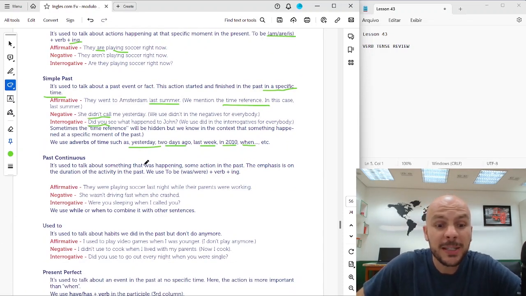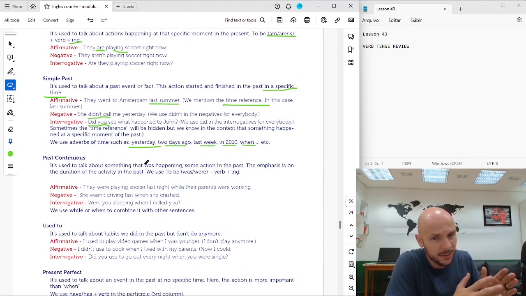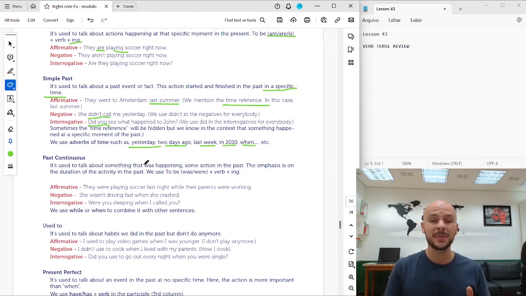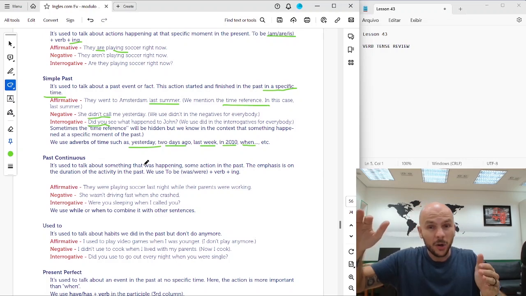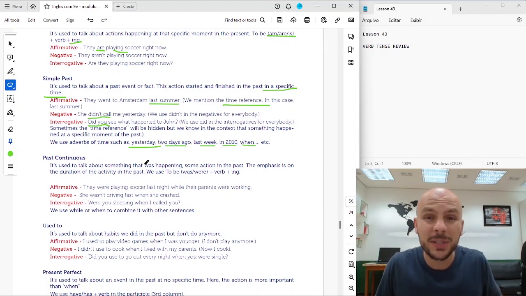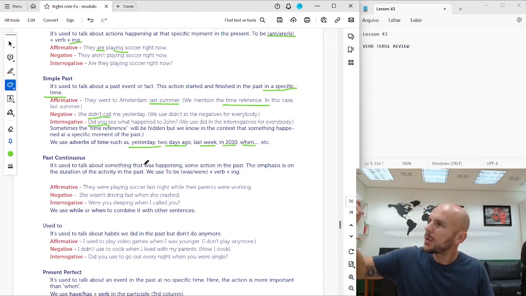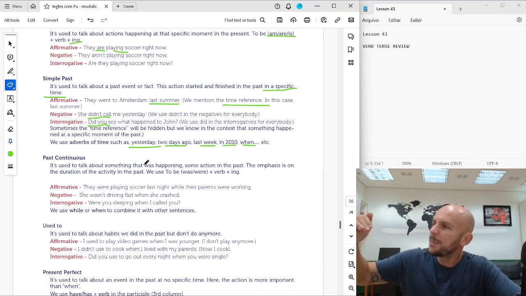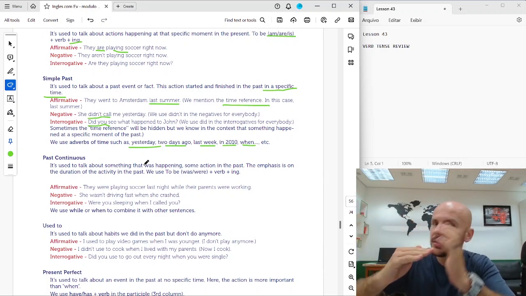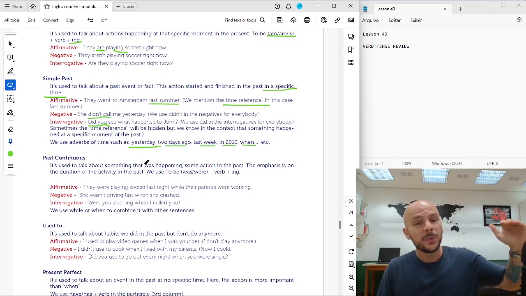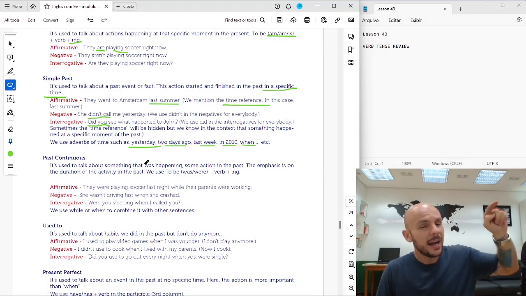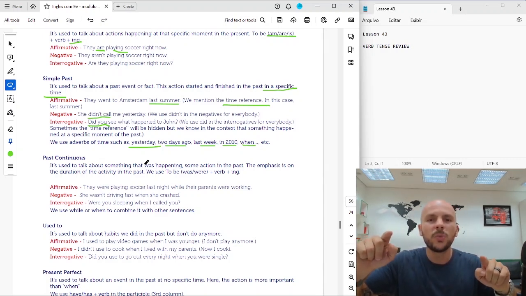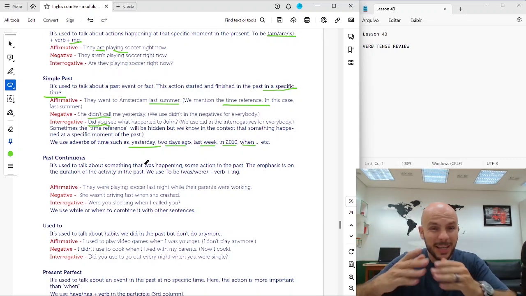We use it to talk about something that was happening. Okay, was happening, and then maybe sometimes something happened or something was happening simultaneously. So something was happening when something happened. I was sleeping when I heard some noise. Or we can use it for simultaneous action. I was sleeping while Japanese people were working. Okay? Simultaneous actions.